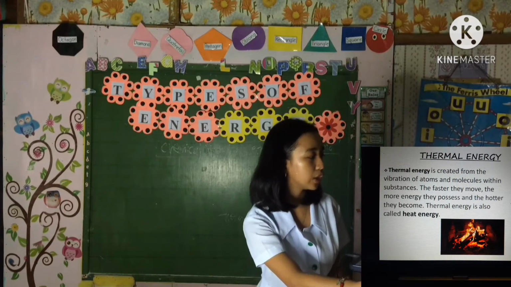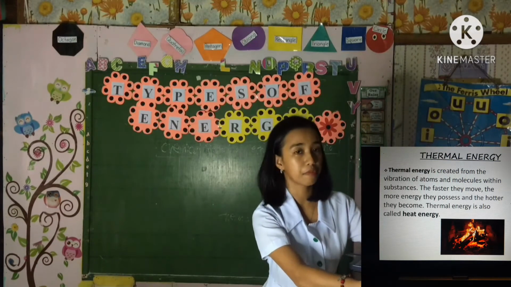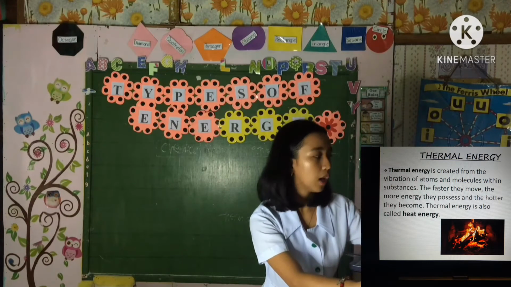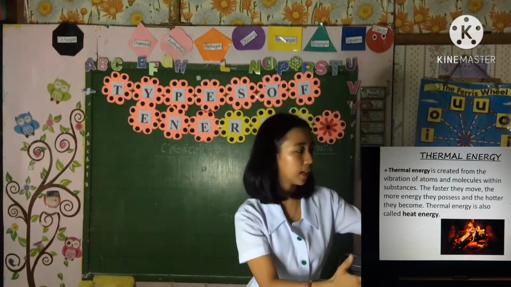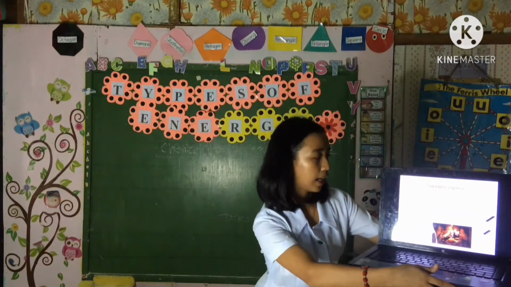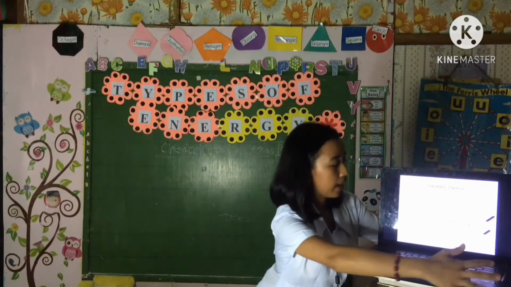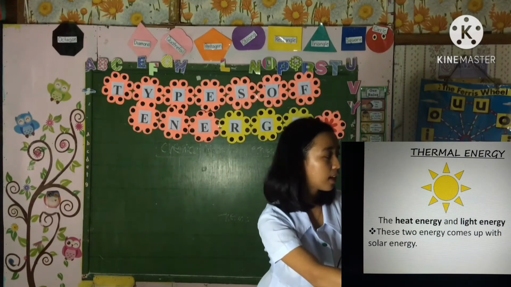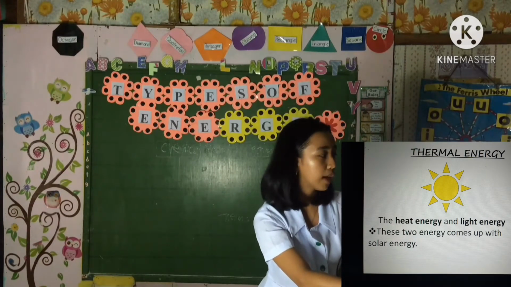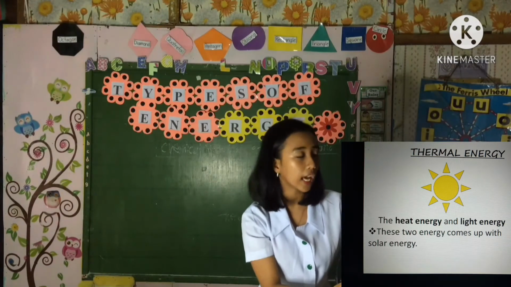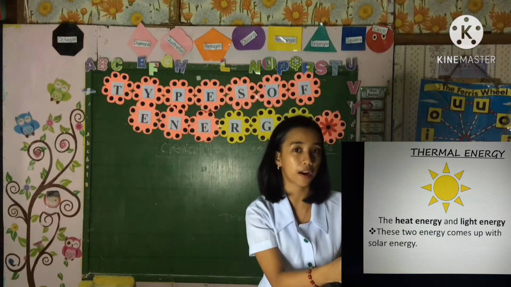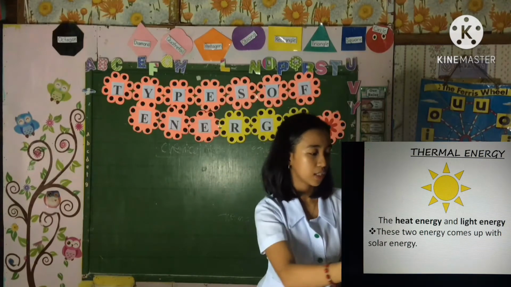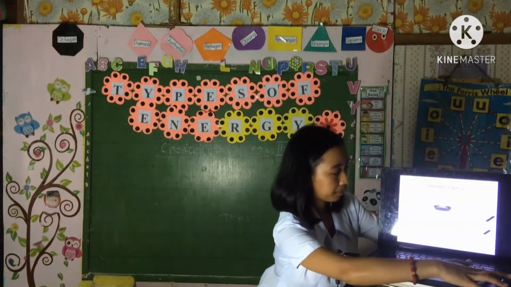For example, we have the sun. The sun is an example of thermal energy. The heat energy and light energy both come from solar energy.